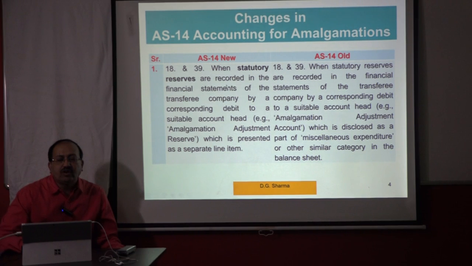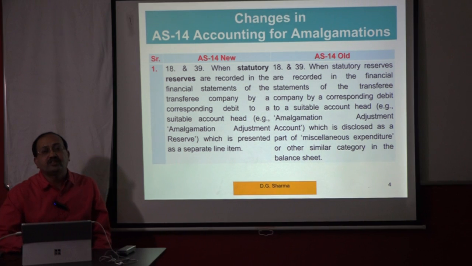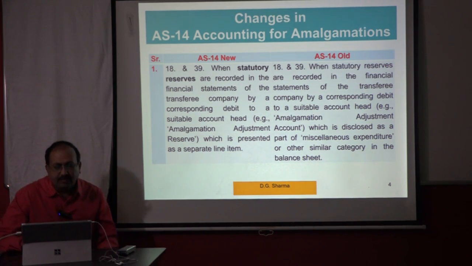So when statutory reserves are recorded in the financial statement of the transferee company by a corresponding debit to a suitable account head, for example amalgamation adjustment reserve. Earlier they called it amalgamation adjustment account. Now they call it amalgamation adjustment reserve. In fact, amalgamation adjustment account was more suitable, but they changed it, which is presented as a separate line item.